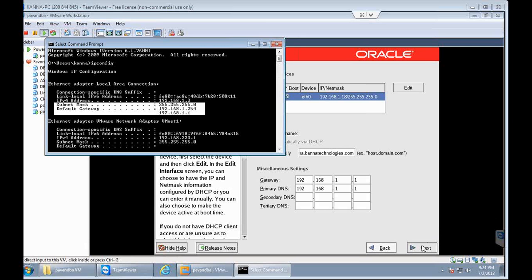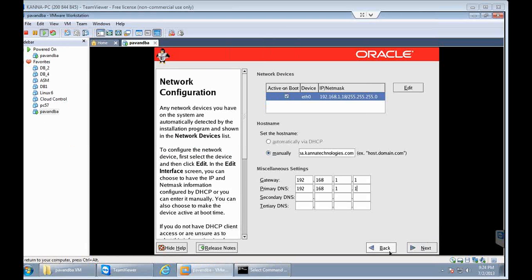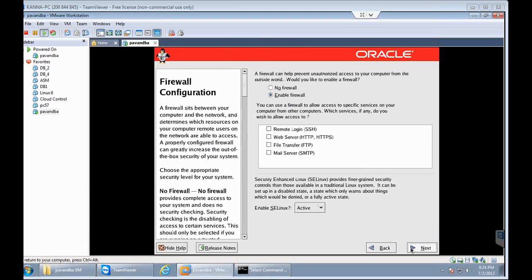So once we are done with that, you need to click on next here. And here go and select no firewall. Usually we will enable firewall to avoid malware or spyware, something like that.